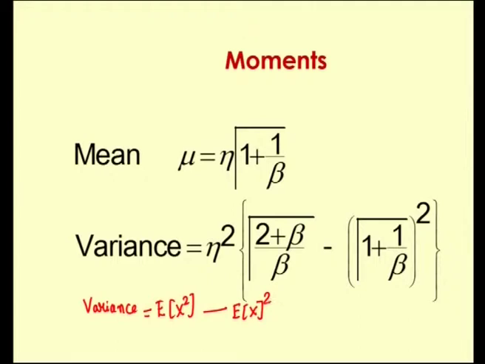So, here mu is E of x. When you square this you get eta square into gamma of 1 plus 1 by beta the whole square, and that is what is being substituted here. So, eta square is taken out commonly and you get this expression.